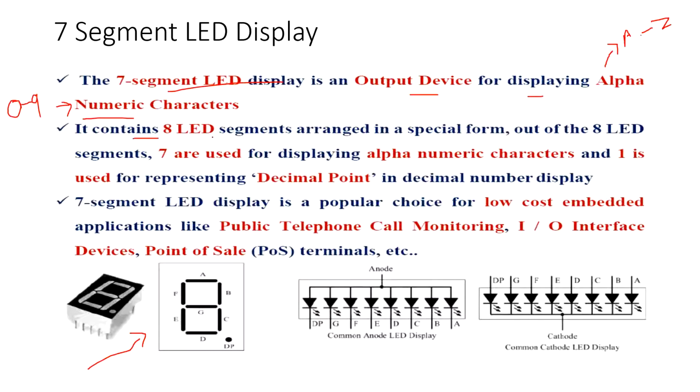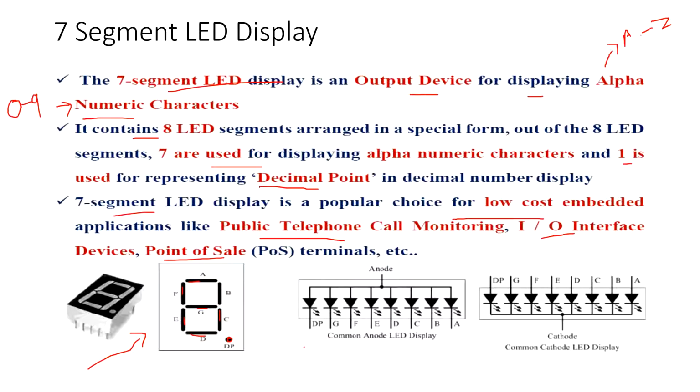It contains 8 LED segments arranged in a special form. Out of the 8 LEDs, 7 are used for displaying and 1 is used for the decimal point. So these 8 LEDs will be there: 1, 2, 3, 4, 5, 6 and 7 LEDs. The small dot is one more LED, which is used to show the decimal point. The 7-segment LED display is a popular choice for low-cost embedded applications like public telephone call monitoring systems, IO interface devices, point of sales, etc.